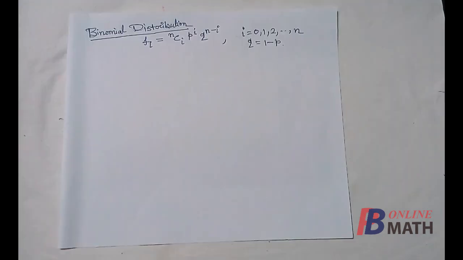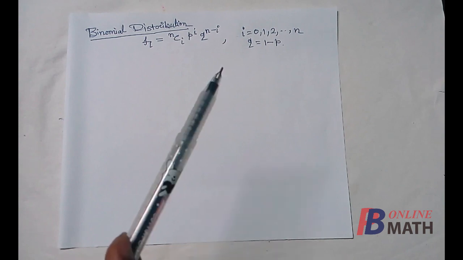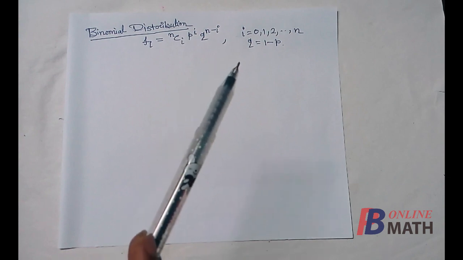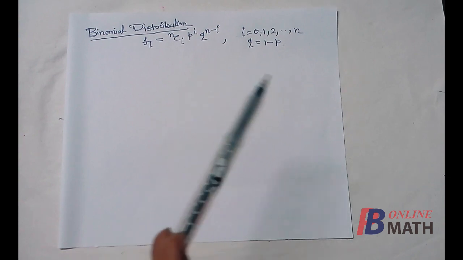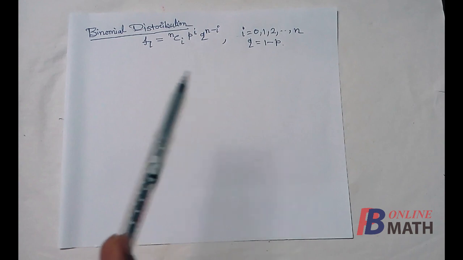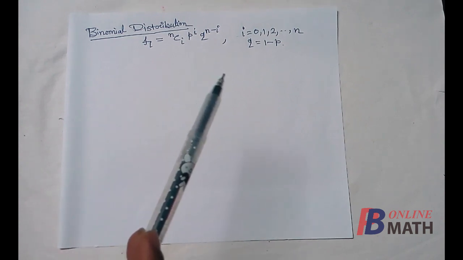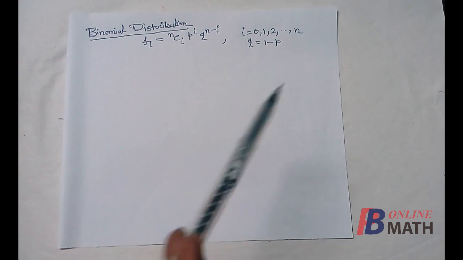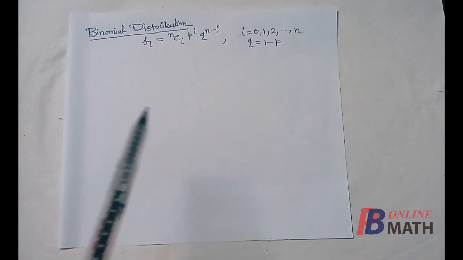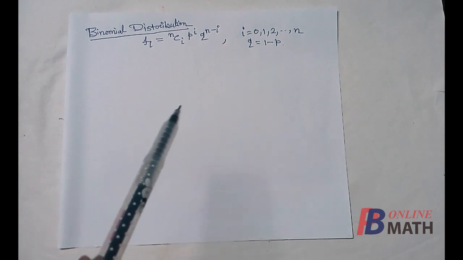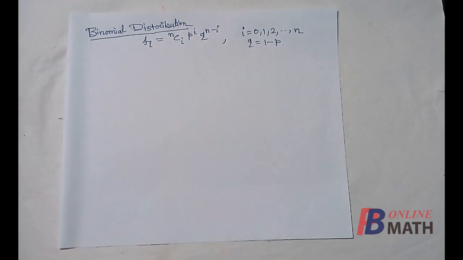Next we shall find some important moments such as mean and variance for some known distributions. First one is the binomial distribution. The spectrums are denoted by i, which are 0, 1, 2 up to n, and the corresponding masses are fi, nCi p to the power i q to the power n minus i, and we know that q is equal to 1 minus p. So for this binomial distribution we have to find mean and variance.